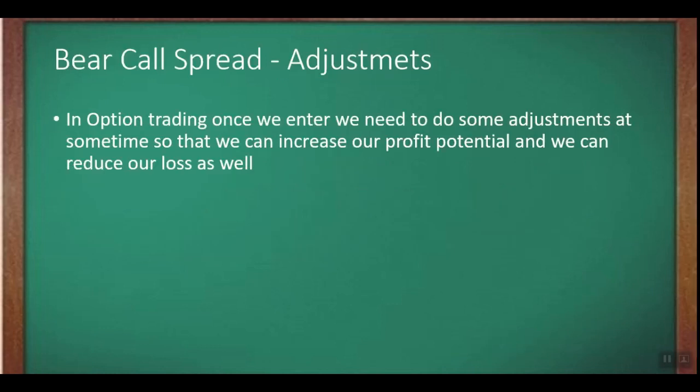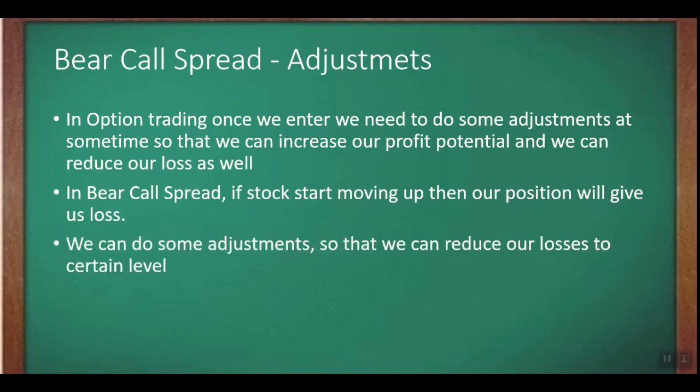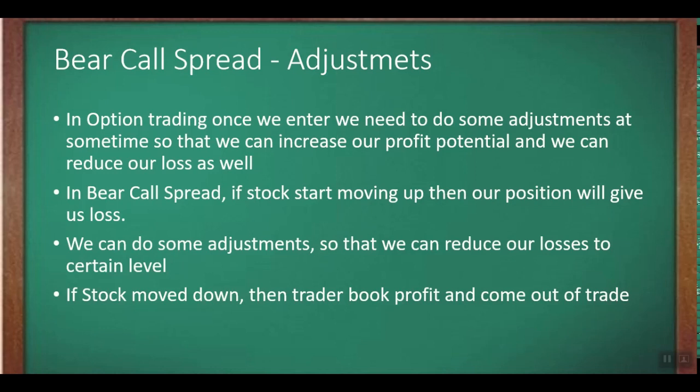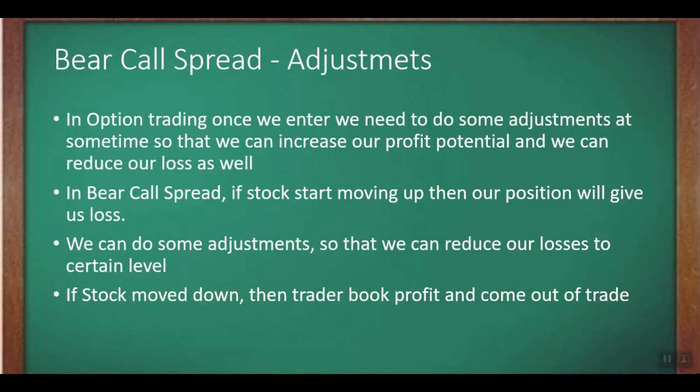So bear call spread adjustment. In option trading, once we enter, we need to do some adjustments at some time so that we can increase our profit potential and also reduce our losses. In a bear call spread, if the stock starts moving up, then our position will give us a loss. We can do some adjustments so that we can reduce our losses to a certain level. If the stock moves down, then the trader can book profit and come out of the trade, or else we can even do some simple adjustments to get some more profit.